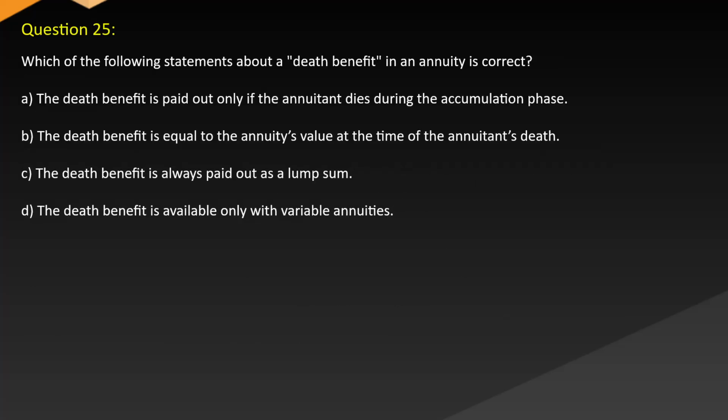Question 25. Which of the following statements about a death benefit in an annuity is correct? A. The death benefit is paid out only if the annuitant dies during the accumulation phase. B. The death benefit is equal to the annuity's value at the time of the annuitant's death. C. The death benefit is always paid out as a lump sum. D. The death benefit is available only with variable annuities.